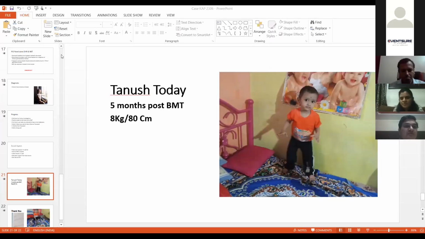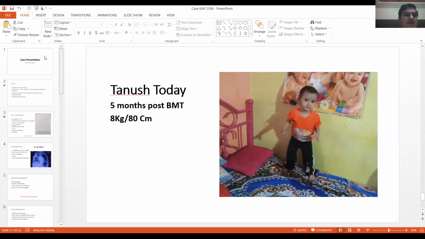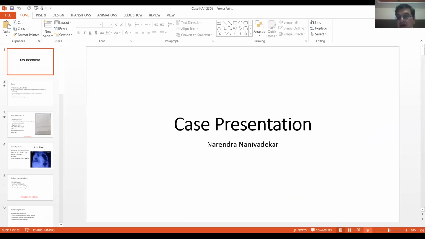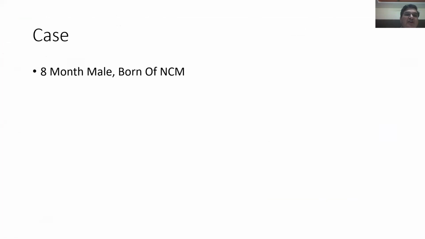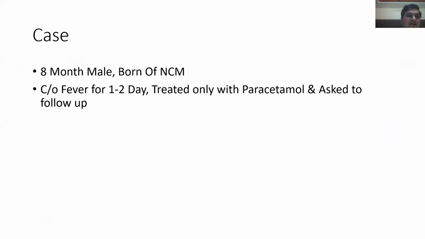Thanks for giving me the opportunity to present this case. Quite a few of you may have seen this case at some other fora. This child came to me 1 year back. This is an 8-month-old male child, first born of a non-consanguineous marriage, who came with a history of fever for the first 1 to 2 days. This was in the first part of May, around 18th May or so. Treated only with paracetamol and asked to follow up.